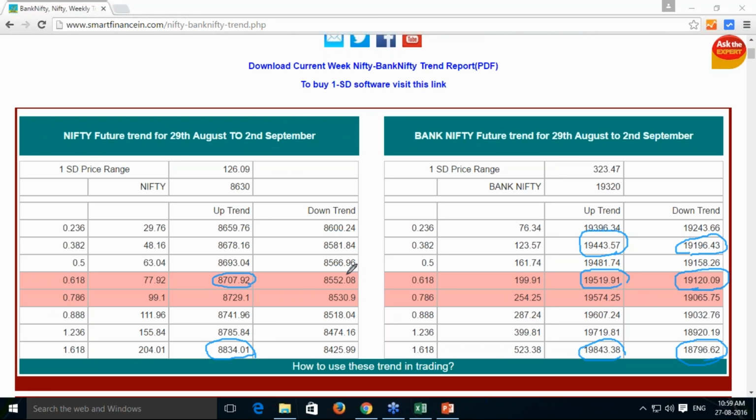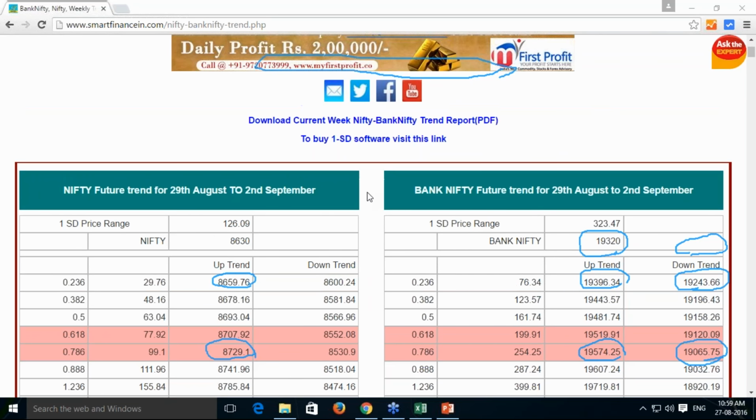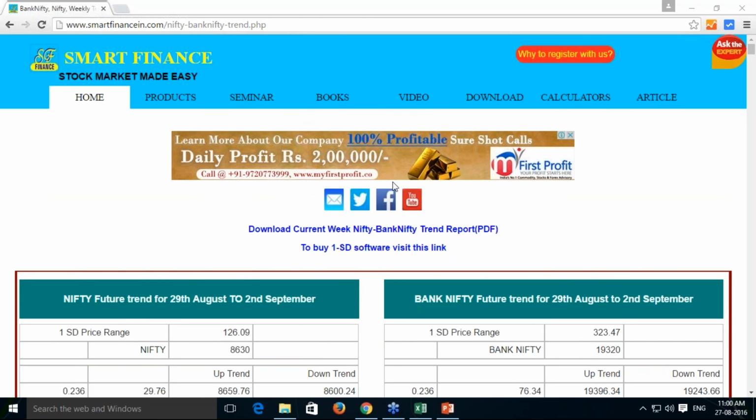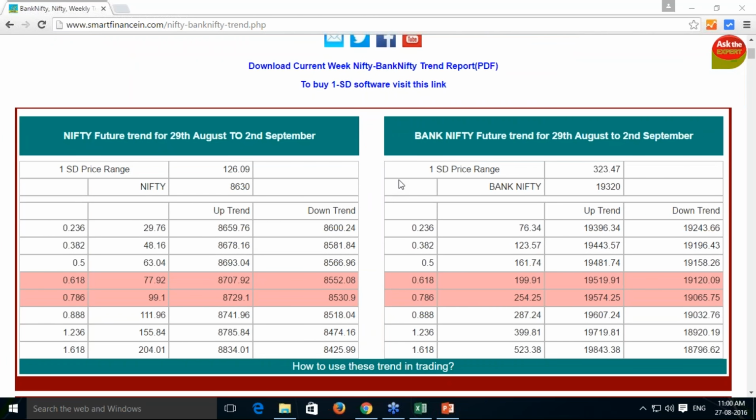So these are the levels for the Nifty and Bank Nifty as per the one standard deviation formula we have derived for the week. You can also download the PDF report from here, which you can preserve for your future reference. So these are the levels for next week's Nifty and Bank Nifty as per the one standard deviation. As I told, every week we release this report, and you can take the benefit of this report by visiting our website. So this is the trend report for the Nifty and Bank Nifty for the coming week.